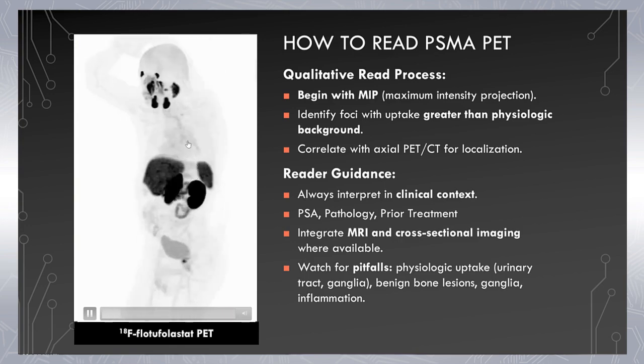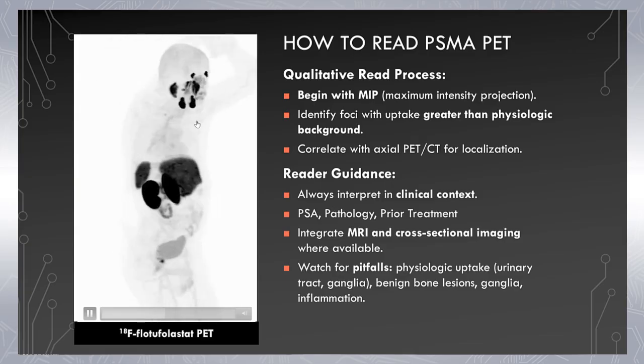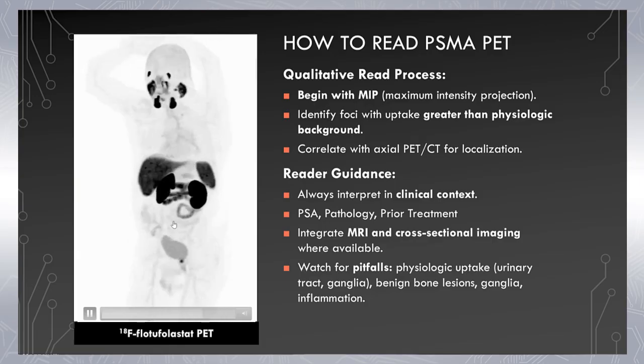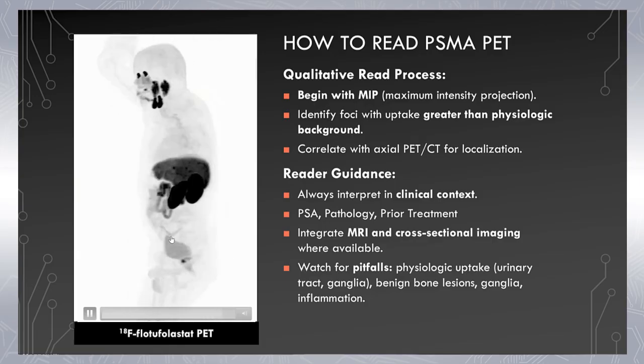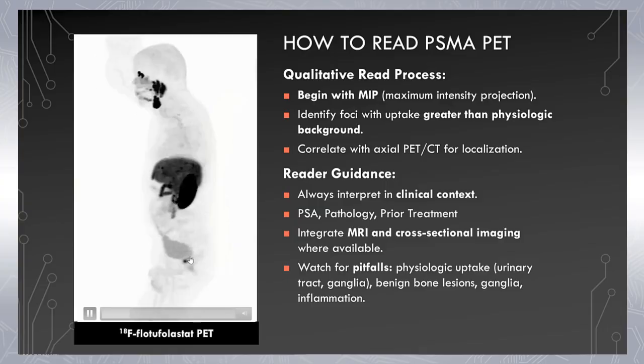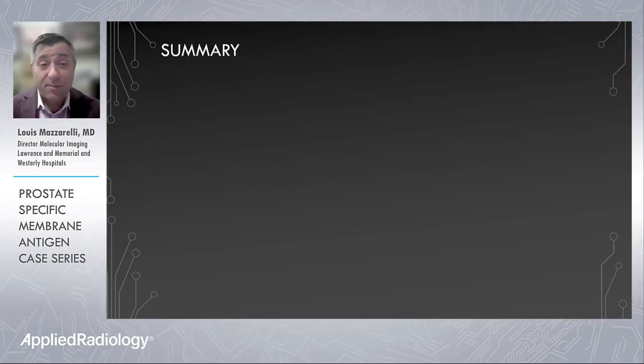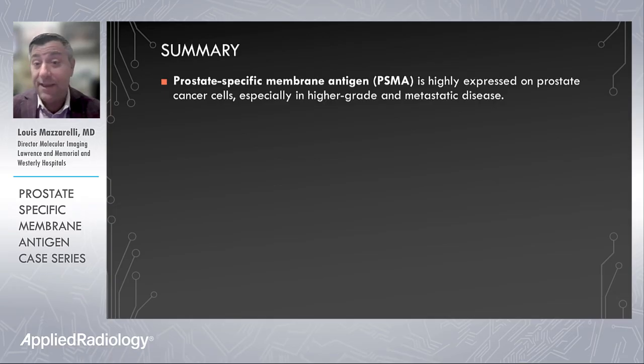Where we see low activity is within the blood pool, and interestingly, very little activity within the bone marrow. The other thing that we can point out in this case is the little activity we see comparatively within the GU system, specifically within the urinary bladder, no activity within the ureters, and clear visualization of 2 foci of abnormal uptake within the prostate.